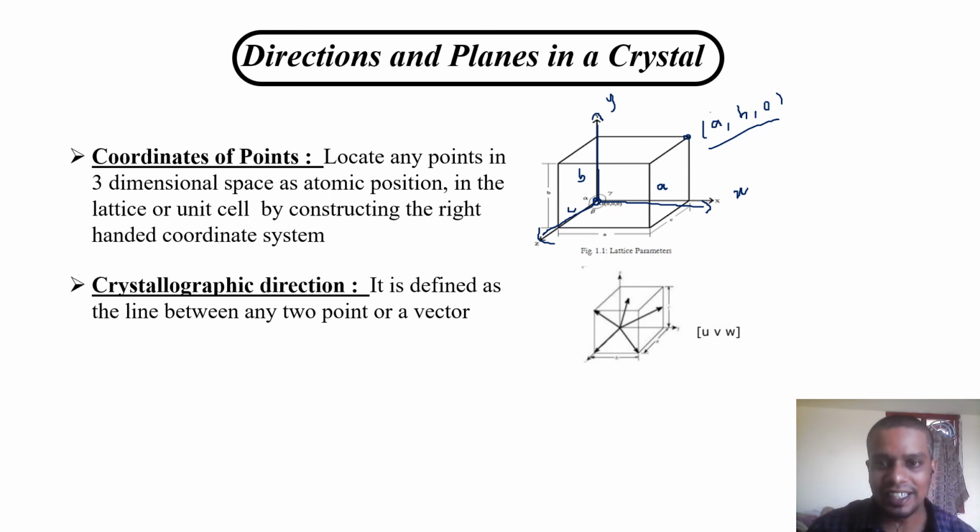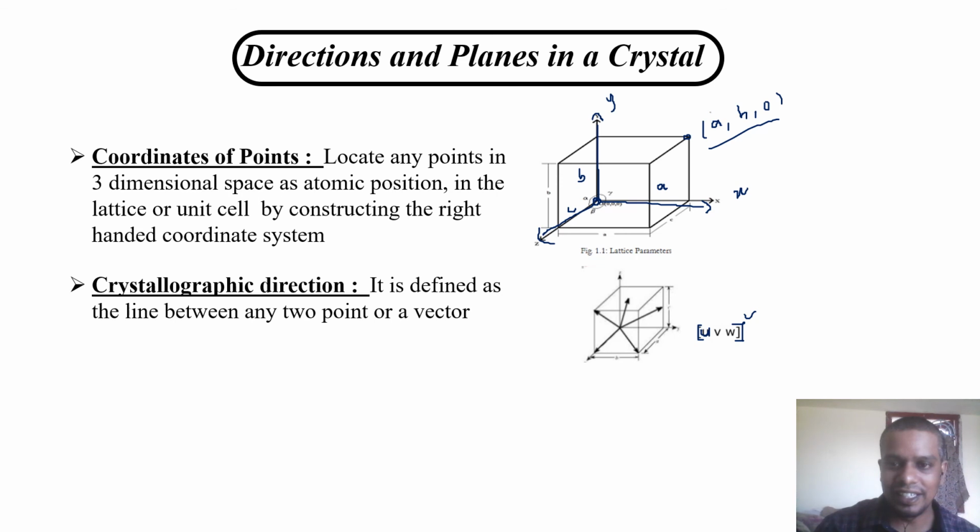In general, a direction is represented by three numbers using a bracket. This bracket represents the vector in that particular direction. Because in the three-axis right-handed coordinate system, it needs three integers.